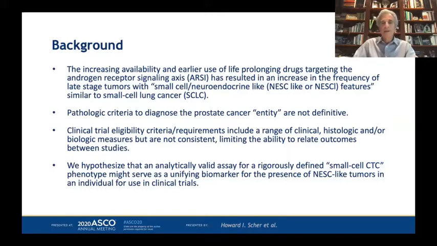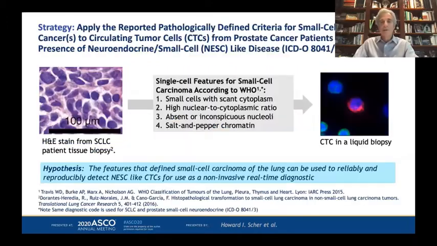Unfortunately, the pathologic criteria to diagnose the prostate cancer entity are not definitive, and the clinical trial eligibility criteria vary widely in the clinical, histologic, and/or biologic measures applied for entry, limiting our ability to relate outcomes between studies. We hypothesized that an analytically valid assay for a rigorously defined small cell circulating tumor cell phenotype might serve as a unifying biomarker for the presence of neuroendocrine small cell-like tumors in an individual for use in clinical trials.